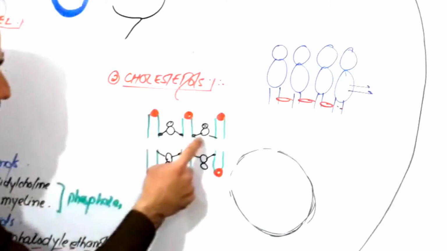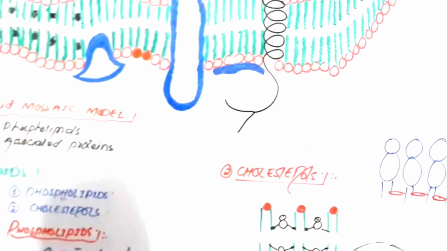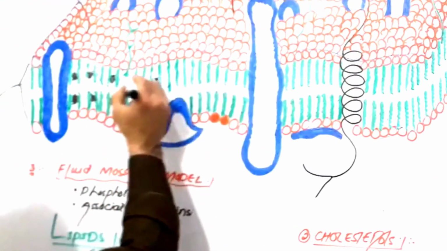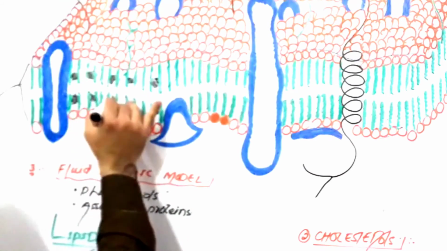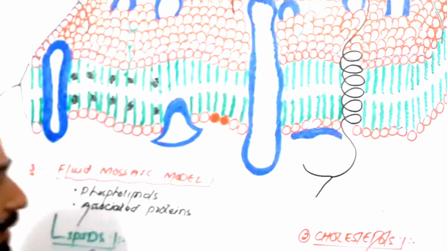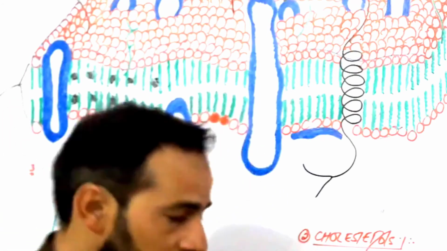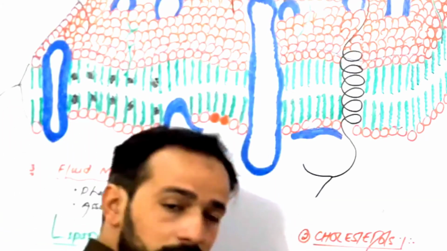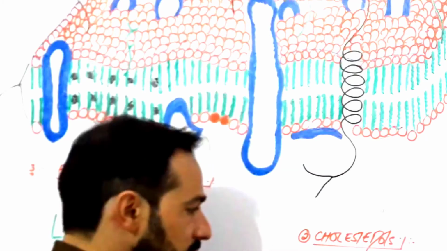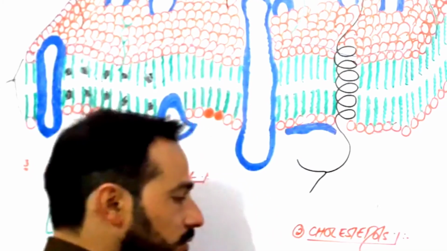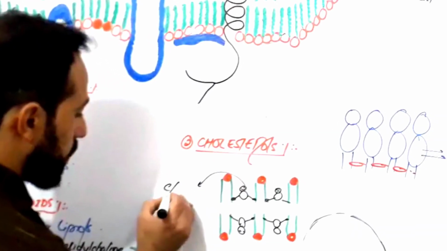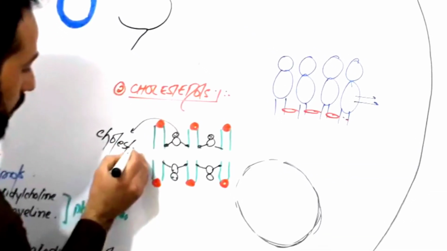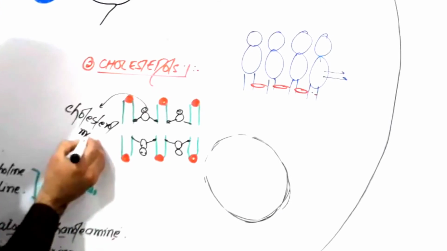So these cholesterol molecules are present. Look here, I have drawn them here. These are the cholesterol molecules which are present in between the two phospholipid molecules, of the lower or inner lipids and the outer lipids. Here these are your cholesterol molecules, right?